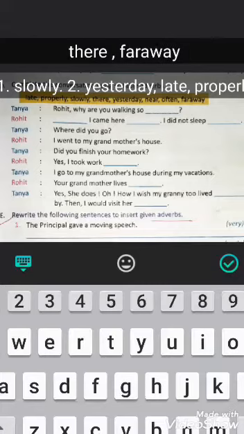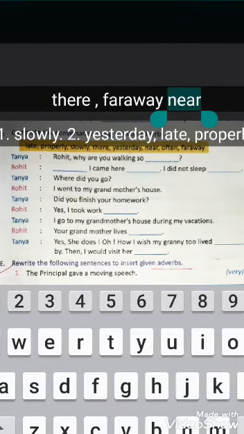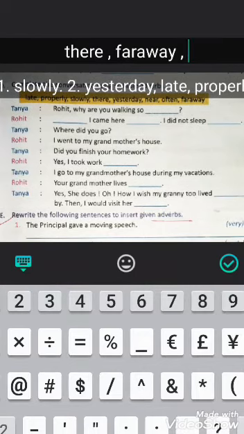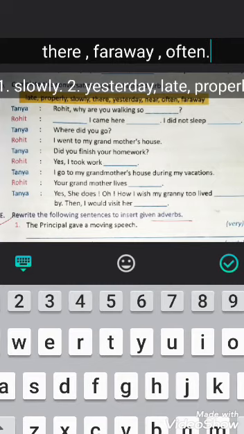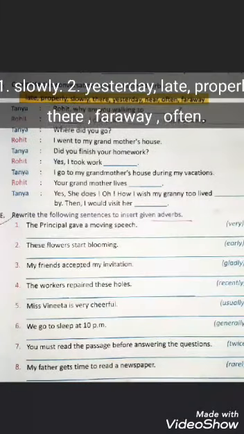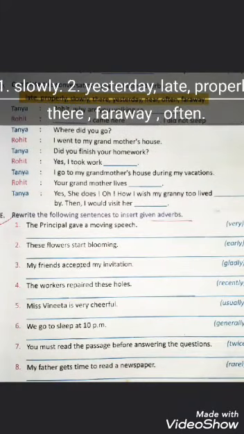Then yes she does. Oh, how I wish my granny too lived near. Okay, so write near. It is in the next blank. Next, I would visit her often. Okay, so write often. So here we have done with all the dialogues.